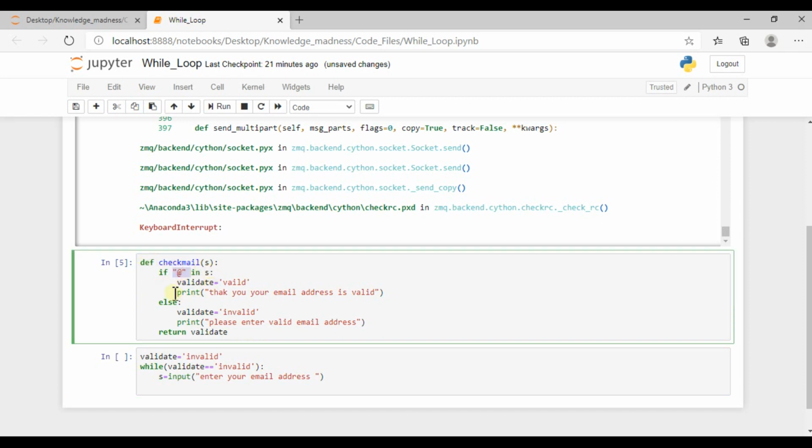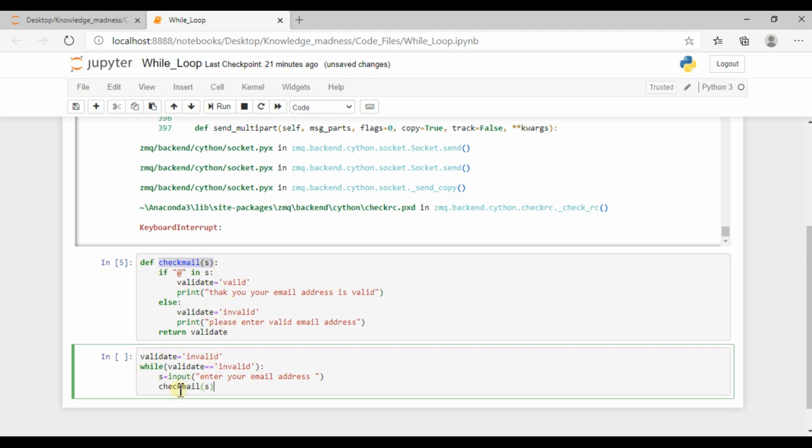Basically what I just did is write a function which checks for the @ inside the string. You can put checks like this for @ and other kinds of things in this function. It is checking whether this email address is valid or not, and that is what it returns, and I have to call this function from here. Don't get confused if you don't know functions.